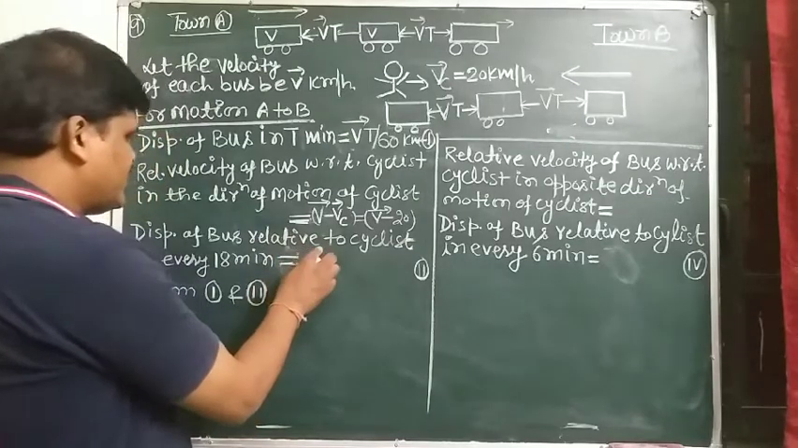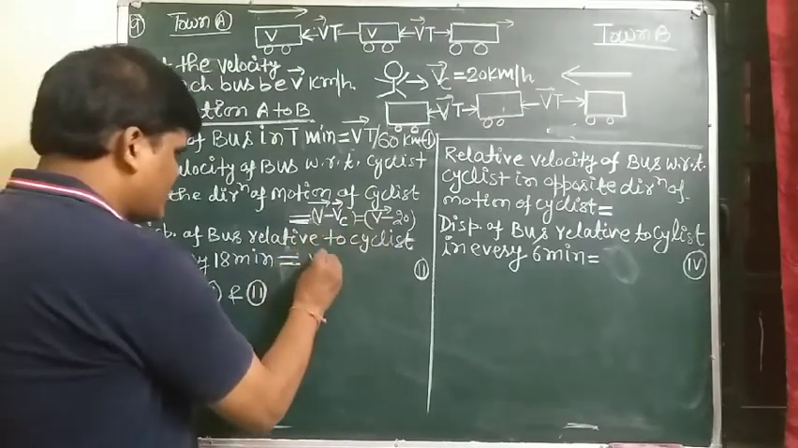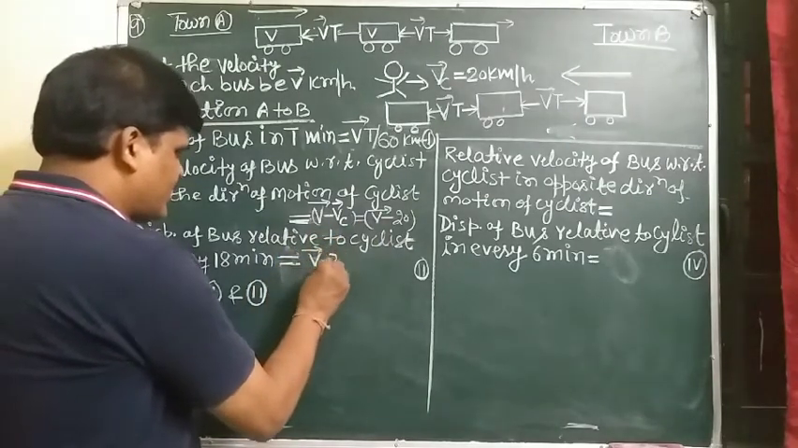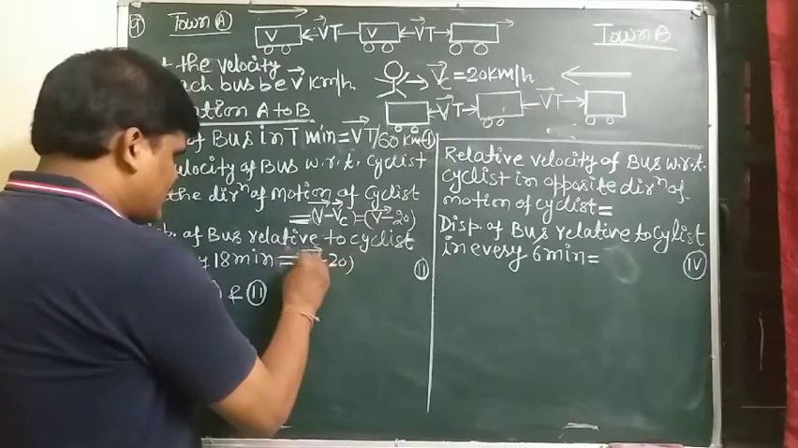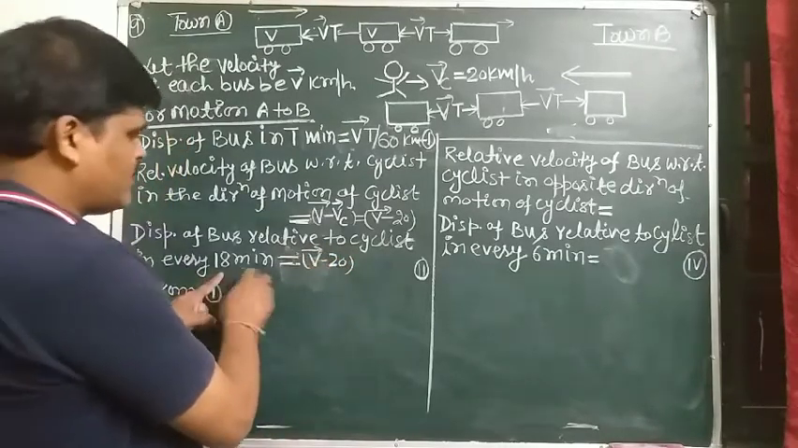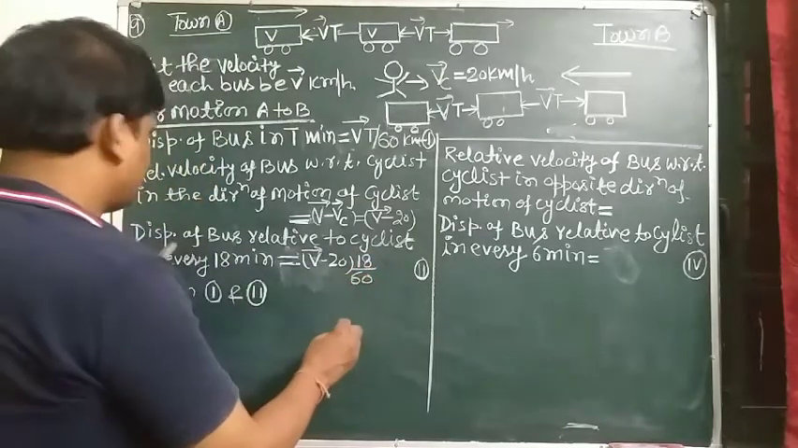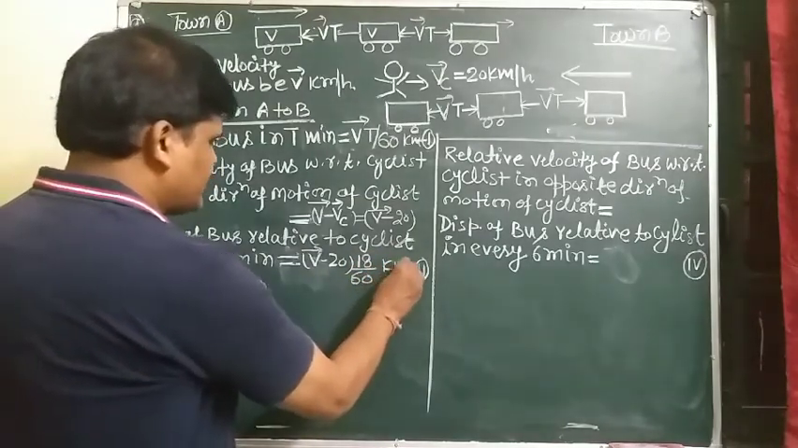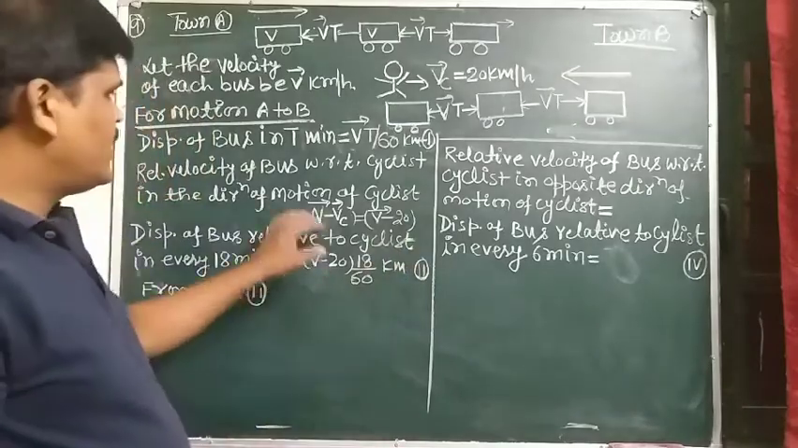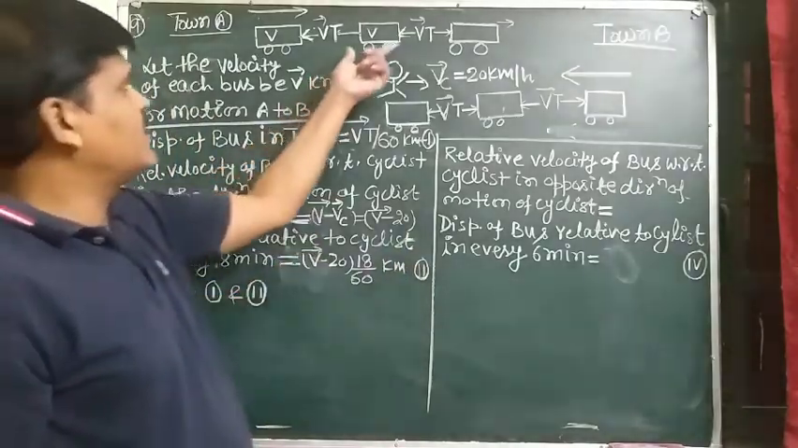So here the velocity is V minus 20, and 18 minutes converted into hours is 18 by 60. This will be in kilometers, and this is equation number 2. And students, see the diagram carefully.